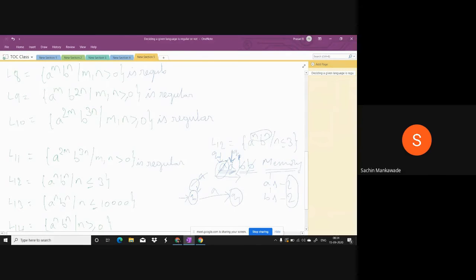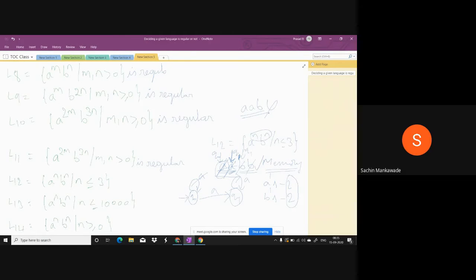What happens actually, it scans A. If you say remain in the same state, after scanning this A, it will remain in Q0. Or if you say on scanning A in Q0 go to Q1, it will move to the next input symbol and be in Q1. On Q1 on A, if you say remain in the same state, then it will move to the next input symbol and remain in the same state. But it cannot count the number of A's. But here, the important thing is you have to count the A's and B's. Why? Because A's and B's must be the same. You have to accept this, whereas you should not accept this string because here A's and B's are unequal.